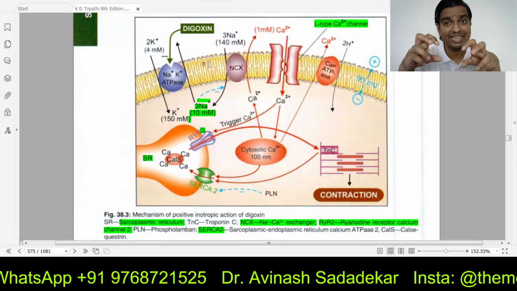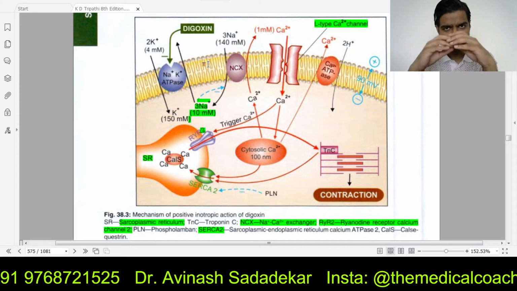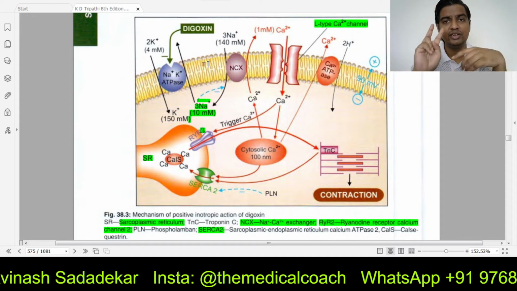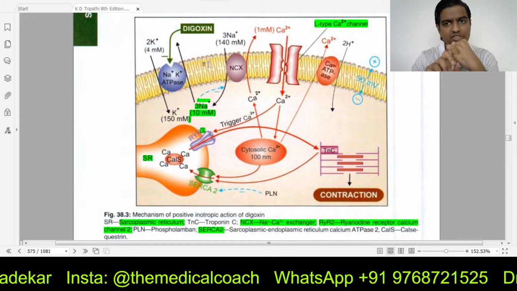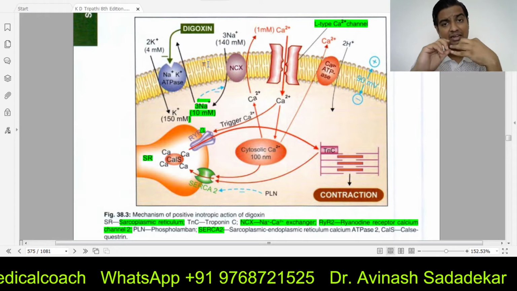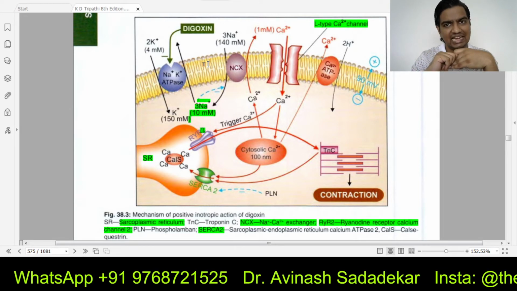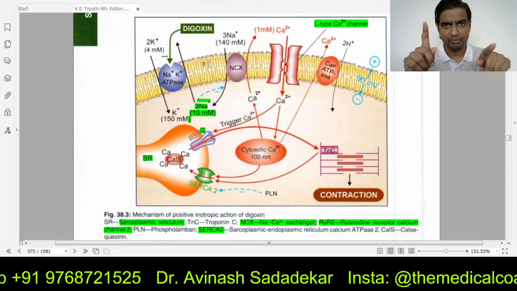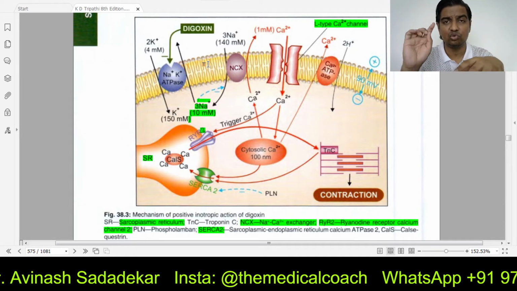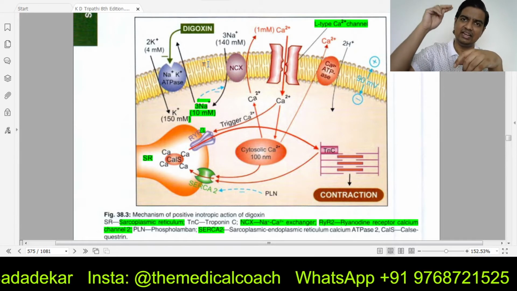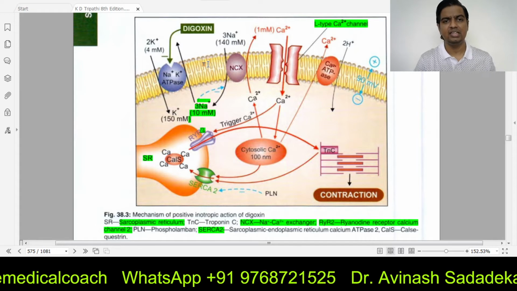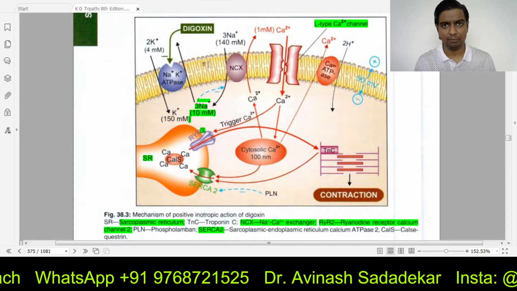Still some cytosolic calcium is remaining. This cytosolic calcium of course came from outside, and you need to throw it back out. So there are 2 ways of doing it. First, using the calcium ATPase pump, and second, the sodium calcium exchanger. Remember, the sodium calcium exchanger works only if sodium is more outside the cell and less inside the cell. Whose job is to put more sodium outside the cell? The sodium potassium ATPase pump. Clear?